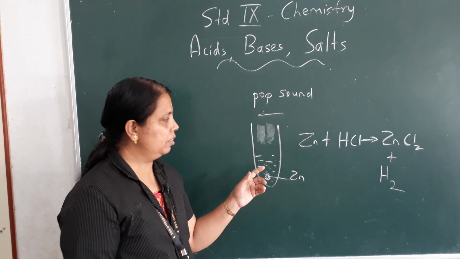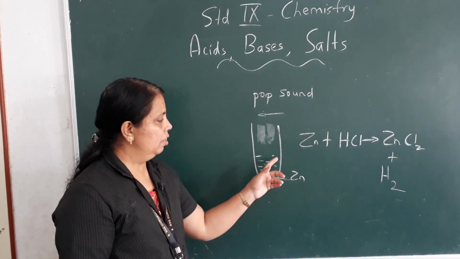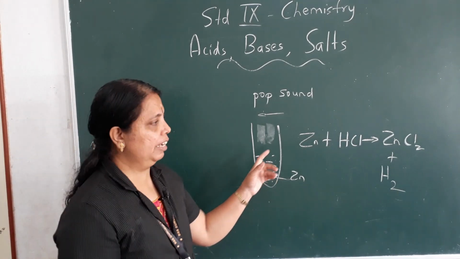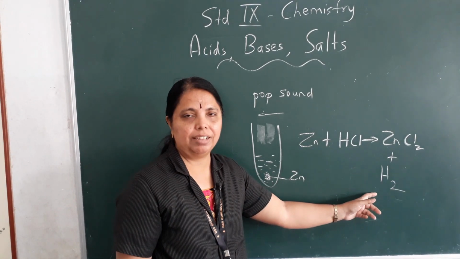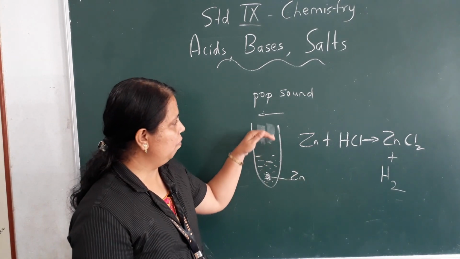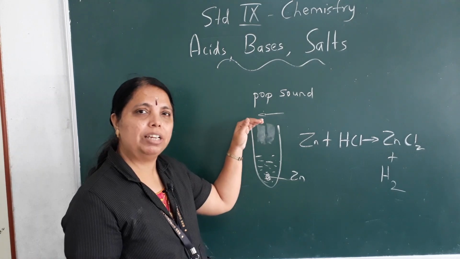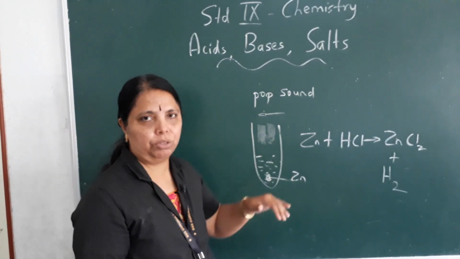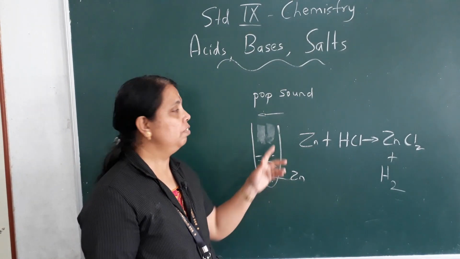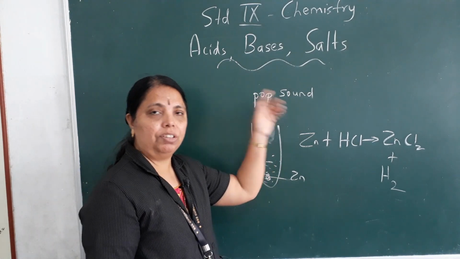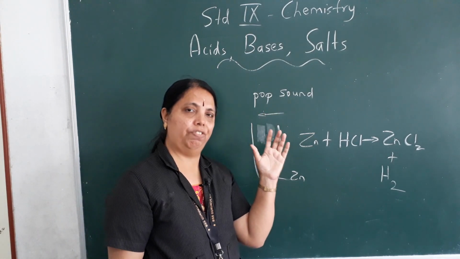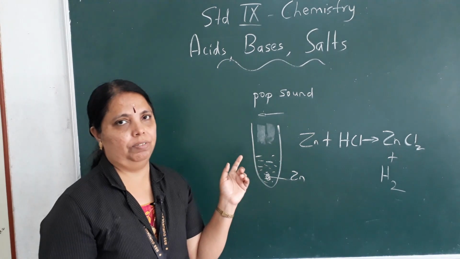So again I repeat, when zinc reacts with hydrochloric acid, we get zinc chloride and hydrogen gas. Hydrogen gas is evolved. When we bring a burning matchstick at the top of the test tube, what happens? The flame is put out. How? With a pop sound. So this is the best identification for hydrogen gas.